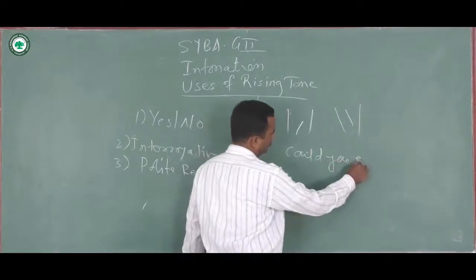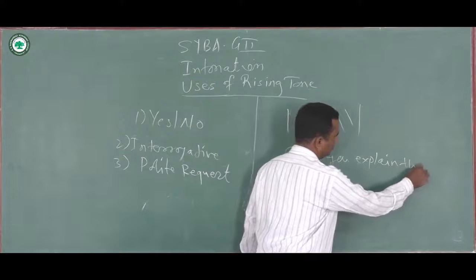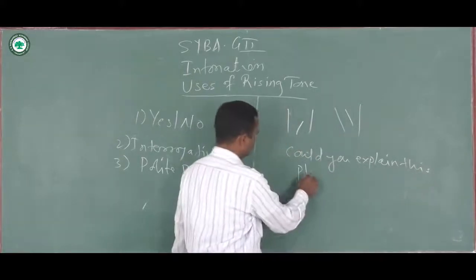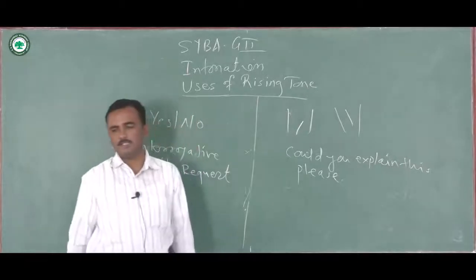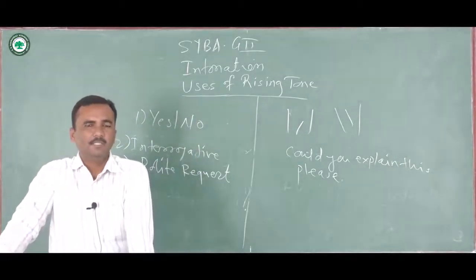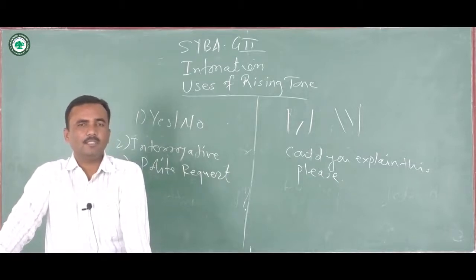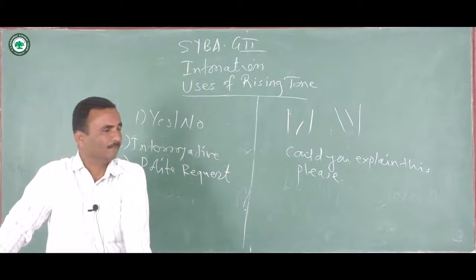Could you explain this please. So here you can see it is a request. It is a polite request. The speaker here politely requests the other person to explain the matter.